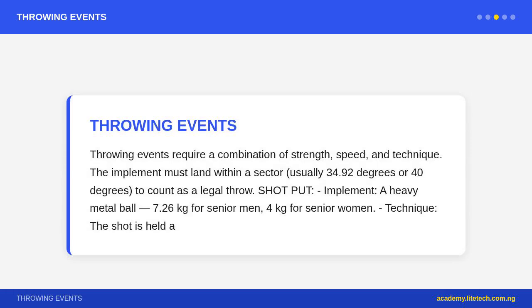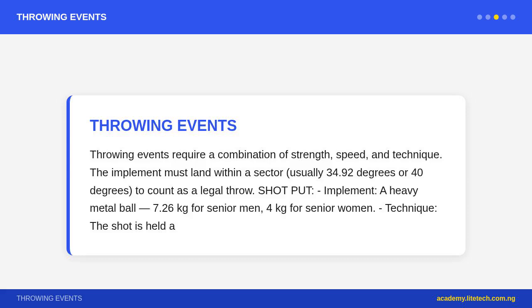Technique: the shot is held at the base of the fingers, not the palm, resting against the neck with the elbow out. Linear technique, glide: the athlete starts at the back of the circle, crouches with the back facing the direction of throw, then glides or shuffles to the front before rotating and pushing the shot forward. Rotational technique: spin a full 1.5 rotations across the circle for greater speed and distance.